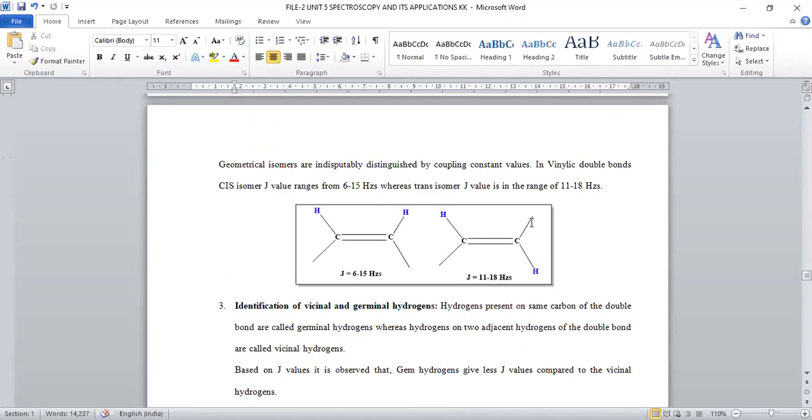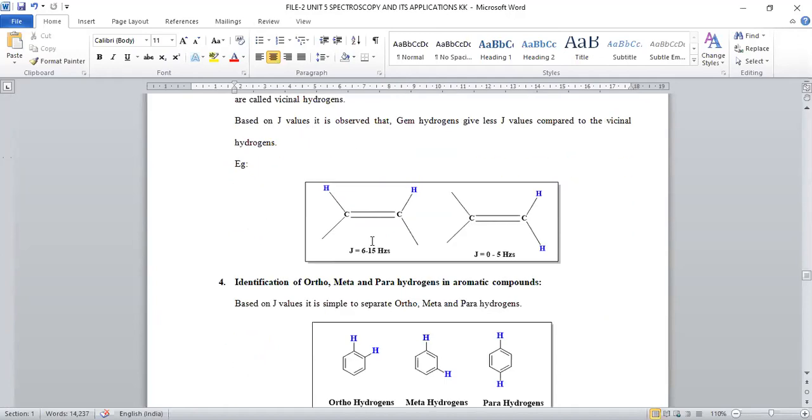Identification of geometrical isomers. Whenever a double bond is present, around the double bond there is a possibility of cis or trans arrangement. If cis arrangement is there, the J value will be lower. If trans arrangement is there, the J value will be higher. So if a high J value is there, you can easily understand it is the trans isomer. If the J value is lower, it is the cis isomer. Next, we can predict vicinal and geminal hydrogens.